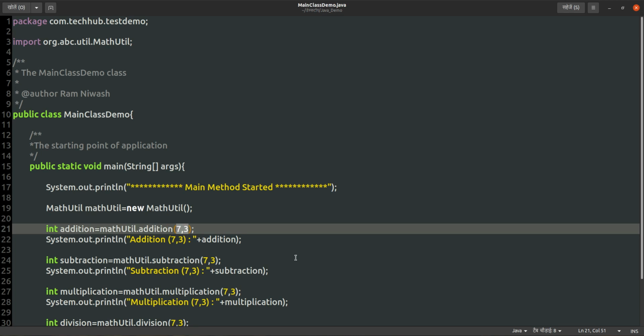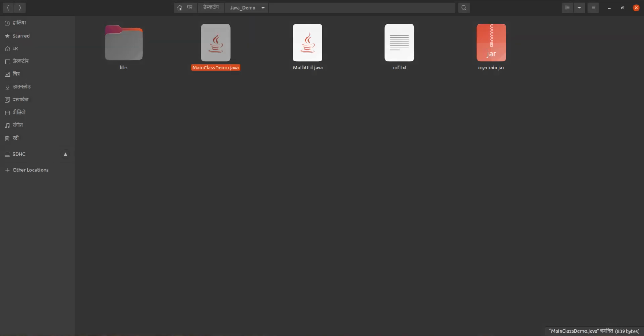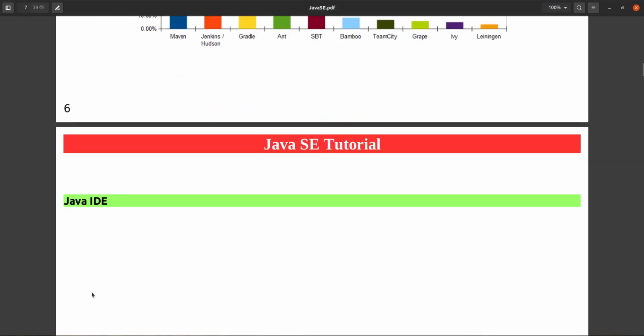And another reason: we want to create a structured environment. Currently we are putting files directly in this directory, directly .java files, and so many files will be there. How will you distribute them? You have to give some directory structure. For that purpose an IDE is required. The IDE will handle all these things. There are many IDEs for Java. So we will learn about the IDE, see how we can install them and how we can use them in the next video.